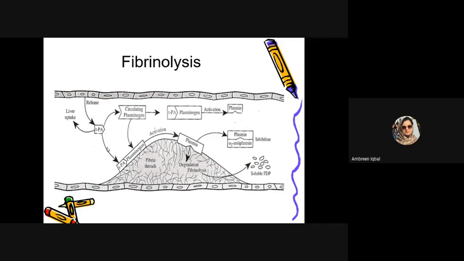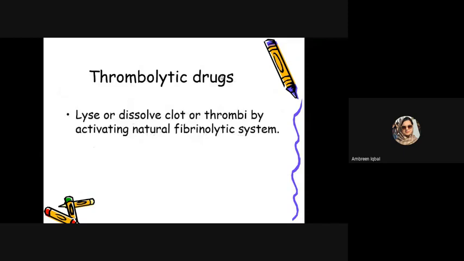So you can see in this picture, this is a tissue plasminogen activator that is going to activate plasminogen. When plasminogen is activated by the circulating tissue plasminogen activator, it converts into plasmin, and plasmin has a tendency to degrade the fibrin polymers, the fibrin threads. So thrombolytics are the drugs that lyse or dissolve the clot or thrombi by activating the natural fibrinolytic system.